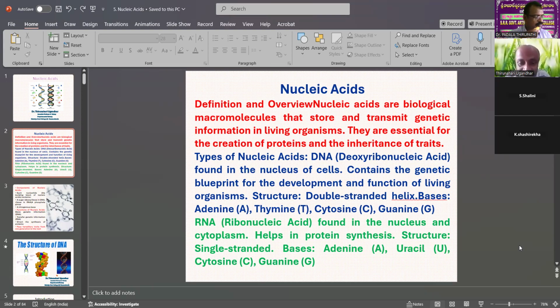These are the 2 major types of nucleic acids, important for living organisms. The first function is inheritance of characters, and the second is protein synthesis.